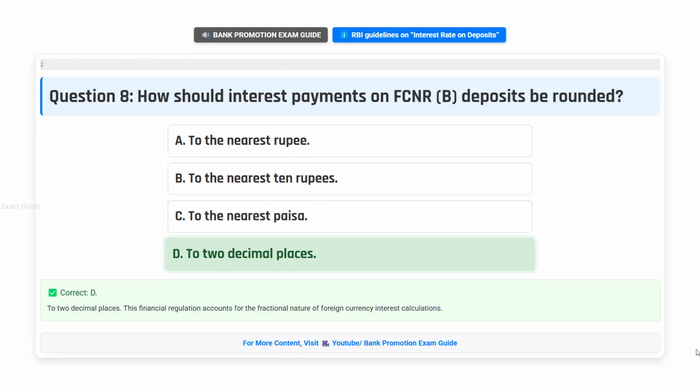Correct answer D. To two decimal places. This financial regulation accounts for the fractional nature of foreign currency interest calculations.